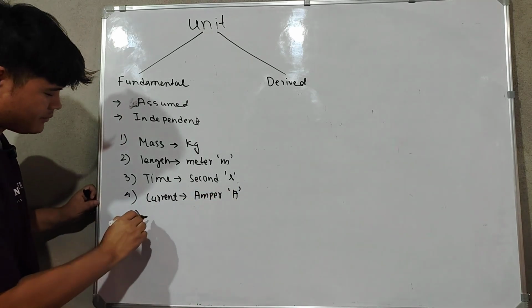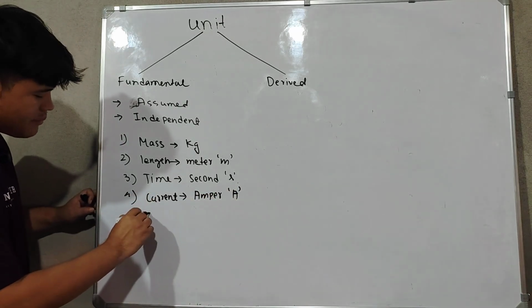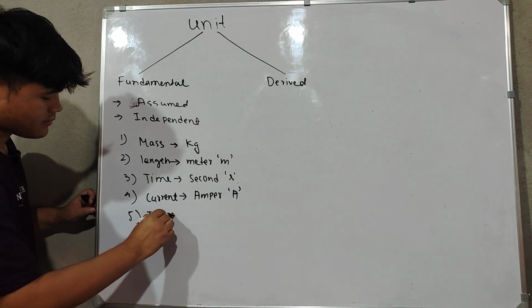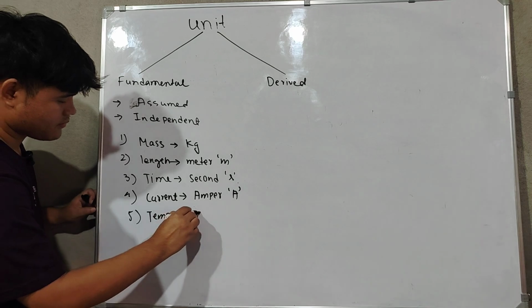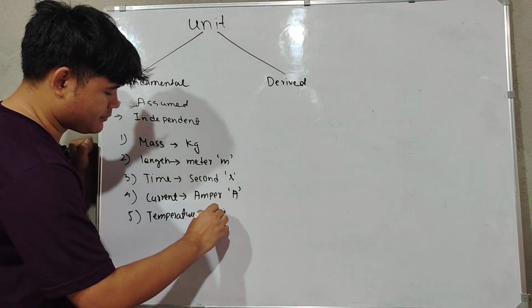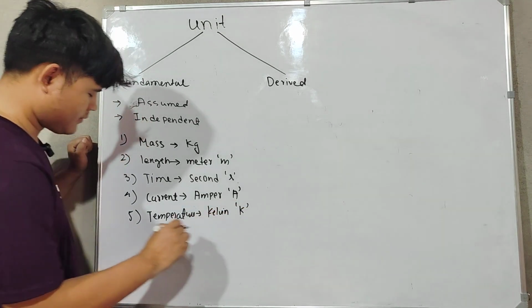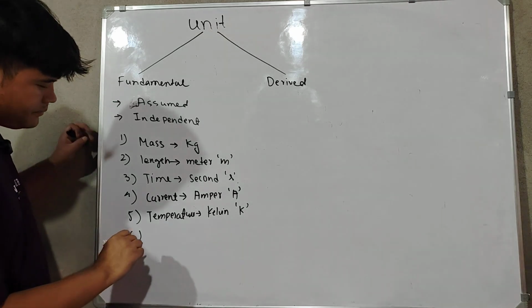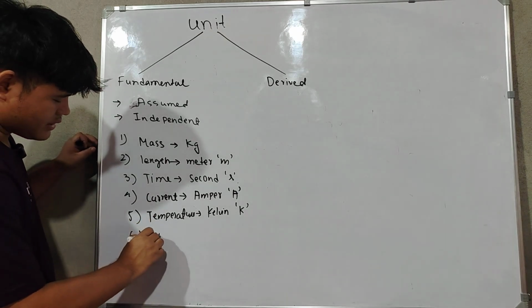Next, number 5, temperature. The SI unit is the kelvin, and its symbol is K. Number 6 we have luminous